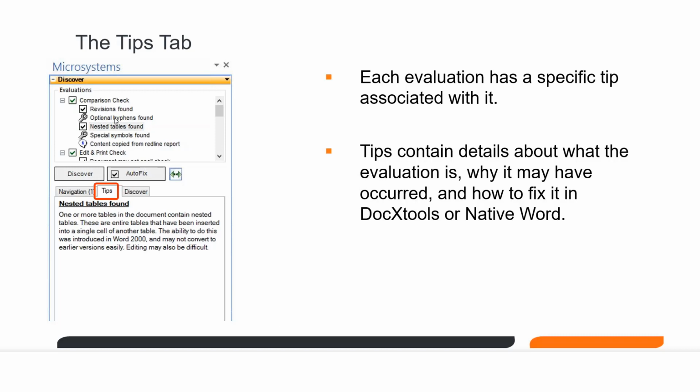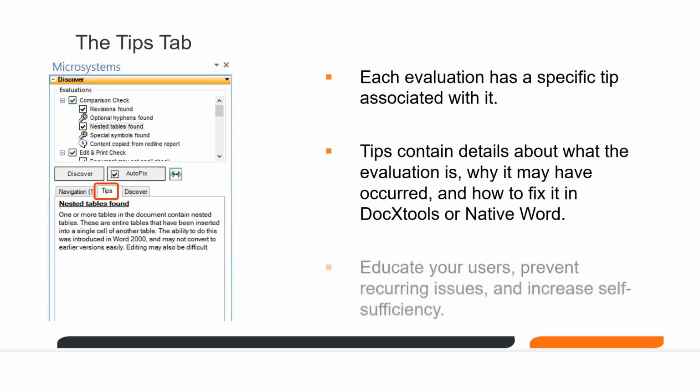When you find an item and you navigate to the tip, it will tell you exactly what the evaluation is, why it may have occurred, and how you can fix it using Native Word or DocXtools. I would encourage you to look at the tips. It's very important that you read these because sometimes the information in the evaluation pane itself can be a bit ambiguous.